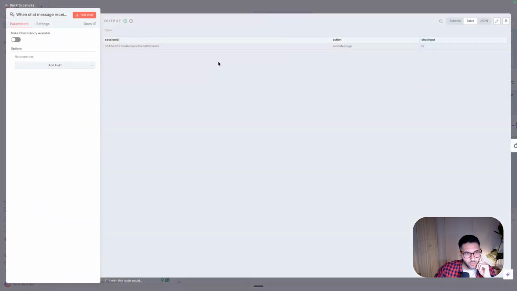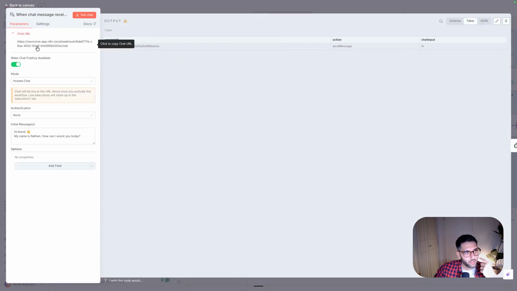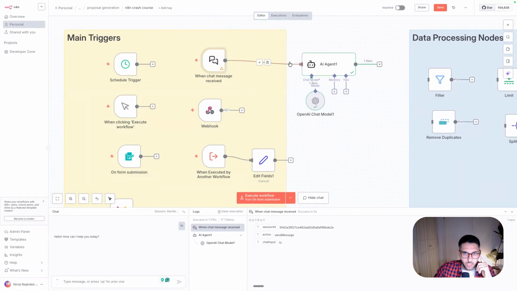If you want to deploy this as an actual chatbot, you can make it publicly available here. And then basically you can take this URL and have it deployed on your website. There are different ways. You can have an embedded chat or a hosted chat. But for that, I will put this in a separate lesson.